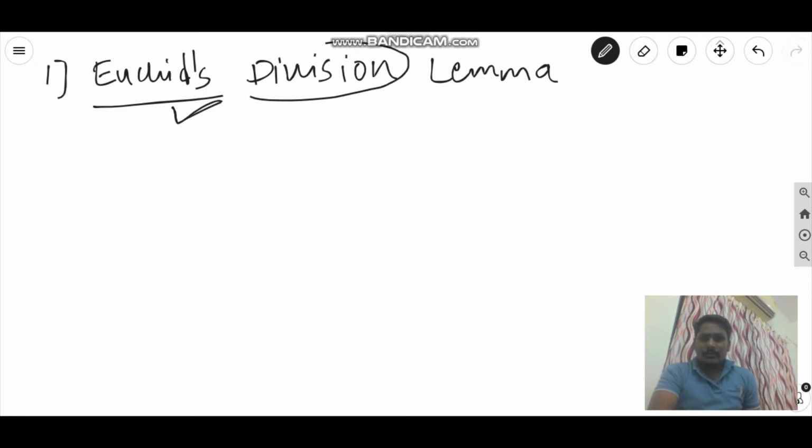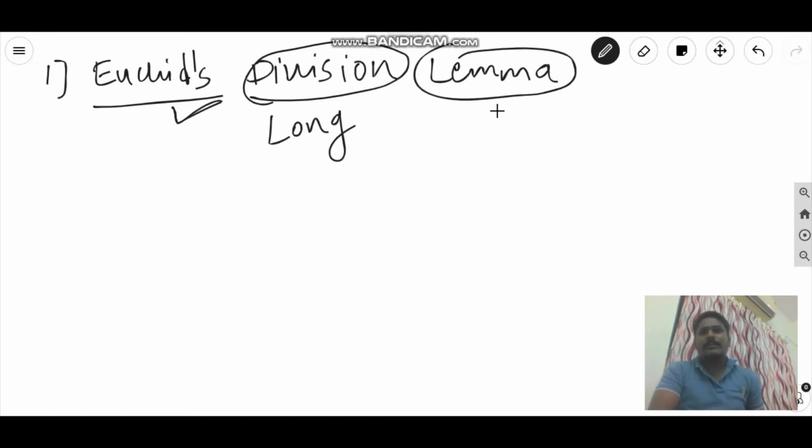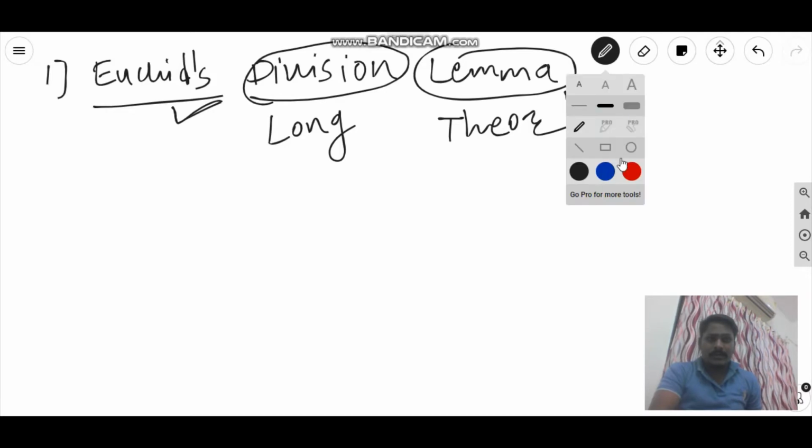The word division here is taken from the long division method that we have been learning from earlier standards, I guess from 5th, 6th standard. And lemma is a proven statement or a theorem. Some people call it an algorithm, some call it a theorem, some call it a lemma. So all that is okay. Whether you say Euclid's division lemma, theorem or algorithm, that's fine. So we will see what Euclid's division lemma is.